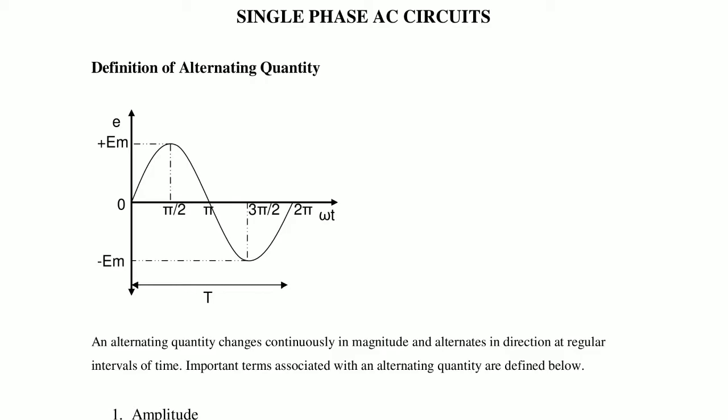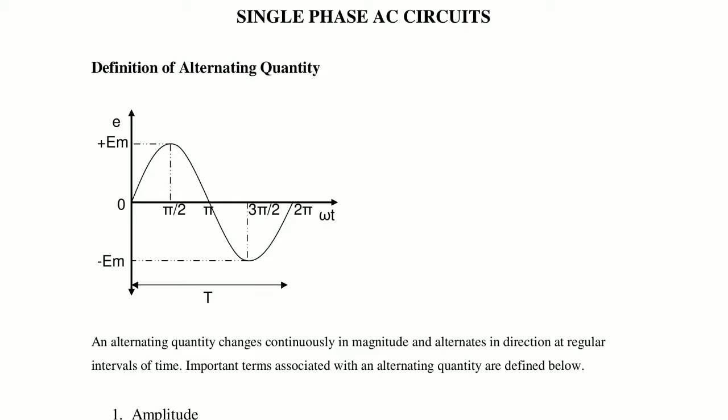Here it is called a sinusoidal waveform. From 0 to pi by 2 is positive increasing order, and pi by 2 to pi is positive decreasing order. From pi to 3 pi by 2 is negative increasing order, and 3 pi by 2 to 2 pi is negative decreasing order.